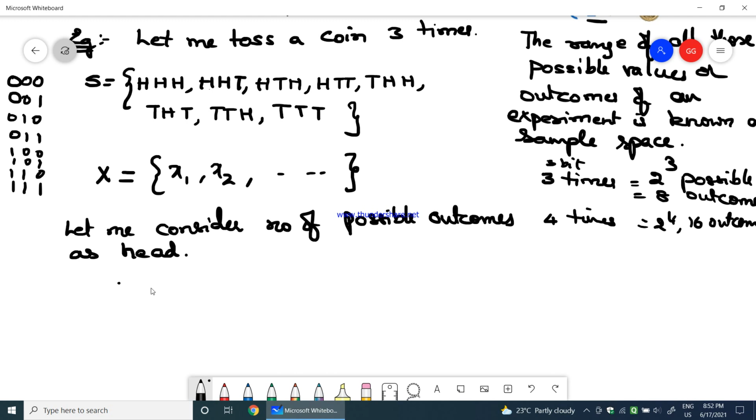Let me see how many times I am getting head. Getting head 0 times, let me consider that as 0. Now getting 1 time head: HTT, THT, TTH. This is one time head, so let me assign 1 to that.